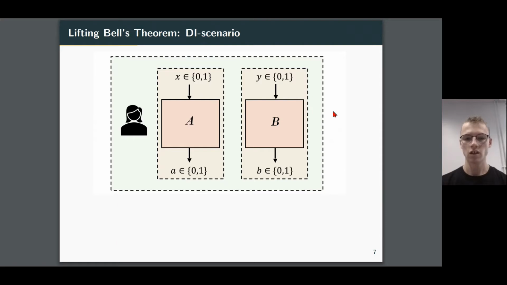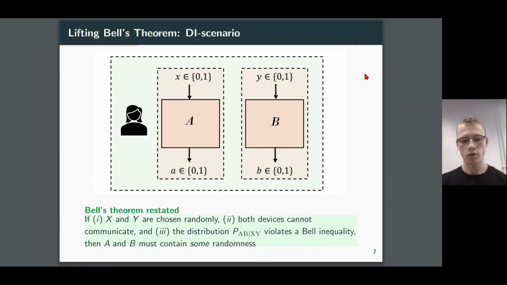The way she can do this is by using two devices, A and B. Again, she operates in the secure lab, and now she also uses the same mechanism to shield the devices from each other, so they can't communicate with each other. She supplies inputs X and Y and gets back outputs A and B. What we can now use is a version of Bell's theorem to certify our random numbers. So restated, we can state Bell's theorem in the following way.